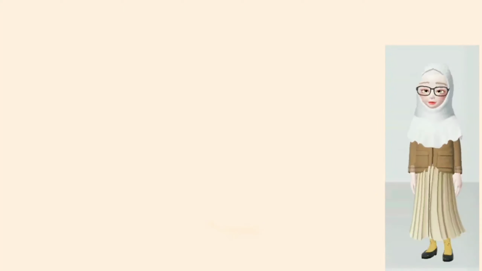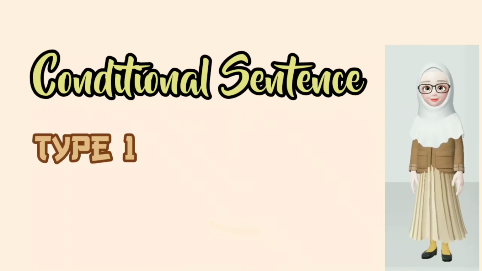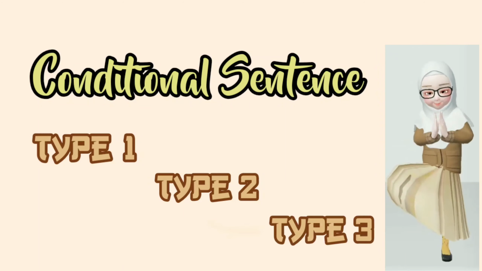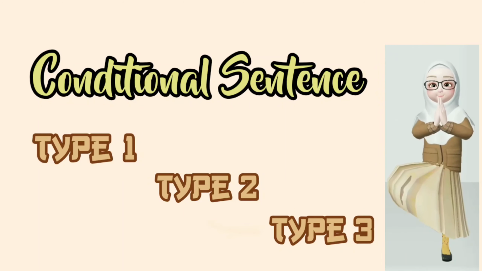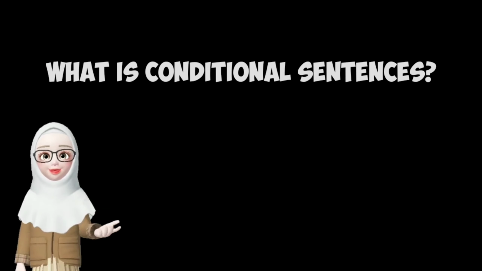Right now, I will help you to learn about conditional sentence type 1, type 2, and type 3. But before, we need to know what conditional sentences are.